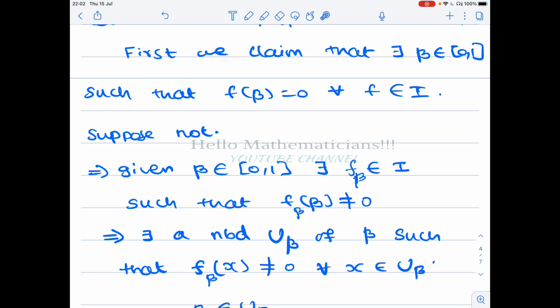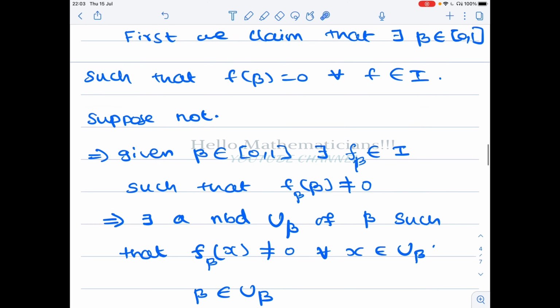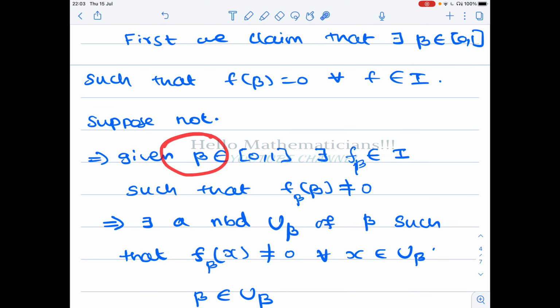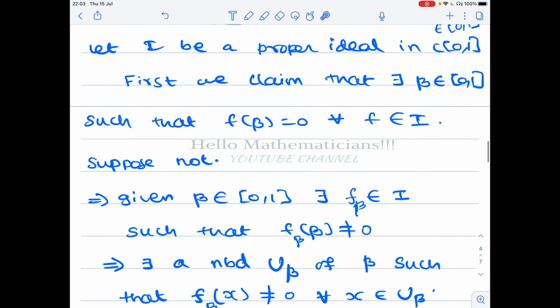We are assuming that there is no movie which is liked by all the Indians. So that means that given a movie, you take any Hindi movie, you can always find a person who doesn't like that movie. I hope this analogy is fine.